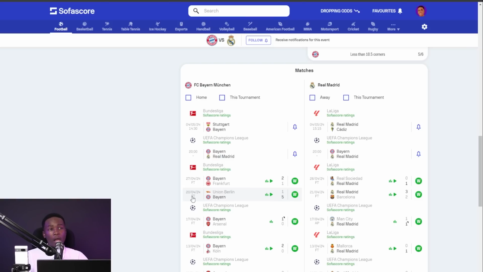So, to me, I look at this game. And so, at this point, we already know that SofaScore is predicting over 2.5 goals and maybe both teams to score because that is the team streaks or the head-to-head streaks that they are focusing on. But you need to have a clear understanding of this game, who we expect to win, what we expect to be the outcome, and that is what we are getting into, okay? Now, the head-to-head data somehow backs Bayern Munich, but it's not important because the last game, of course, was in 2019, okay? What is important to me in this game is the fact that Bayern Munich are playing at home,